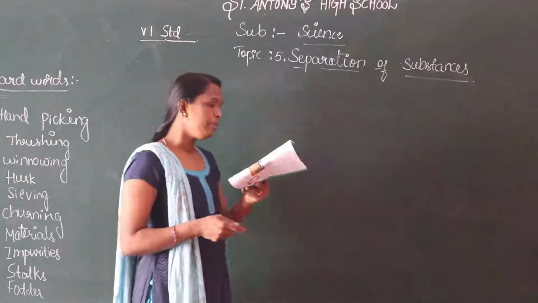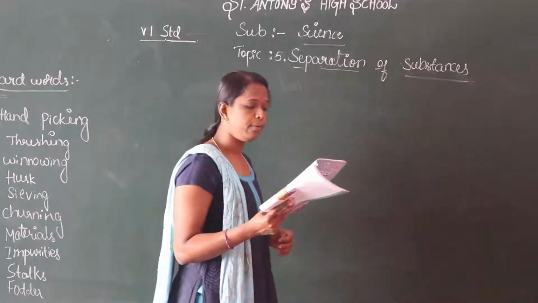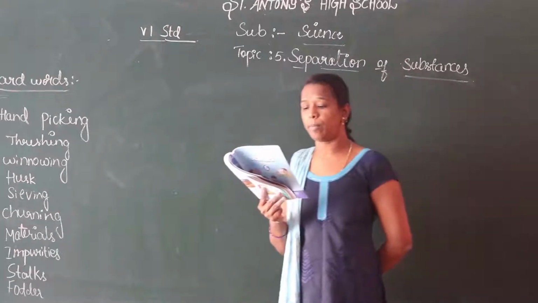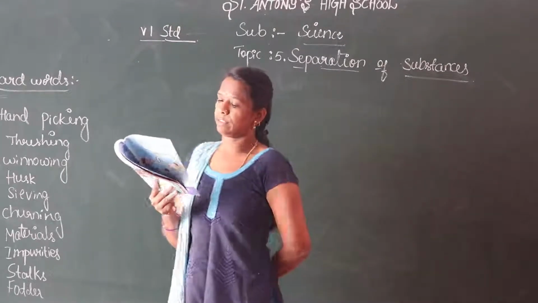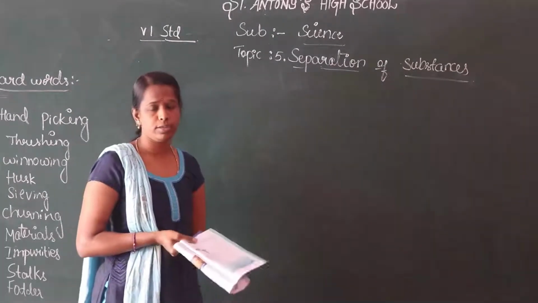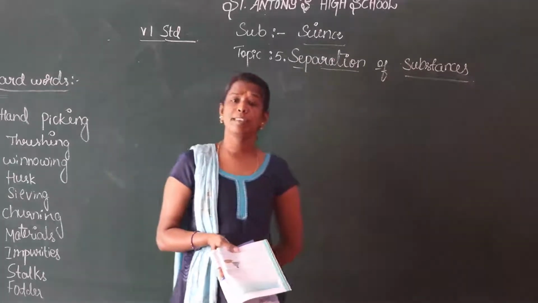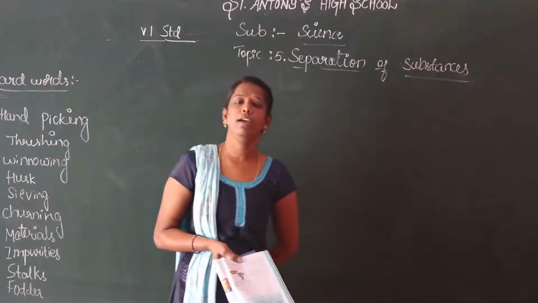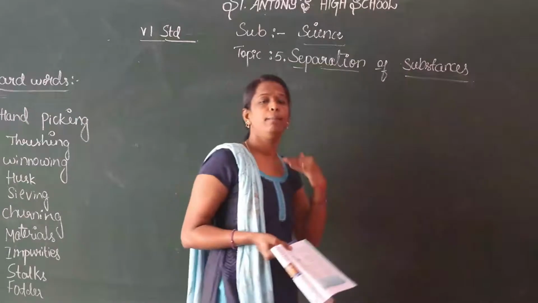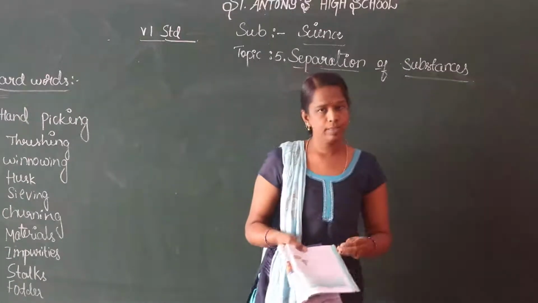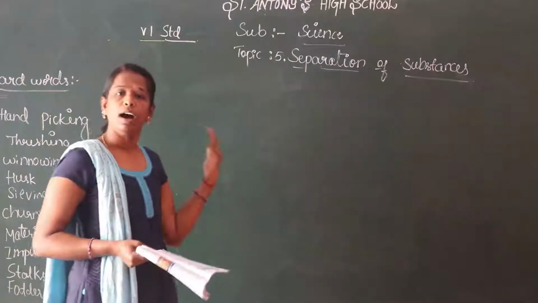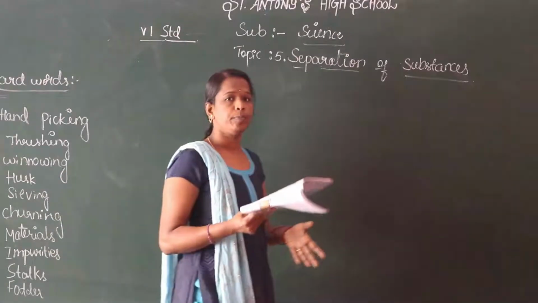Before we use substances, we need to separate harmful or non-useful substances that may be mixed with them. Sometimes we separate even useful components if we are using them separately. For example, if we buy some groceries in the grocery shop, some dal is mixed with stone, husk, leaf, and some other dals. Your mother separates the useful and non-useful components in the dal. Is it right? Like that, all the contents are mixed, with some harmful and also useless components.